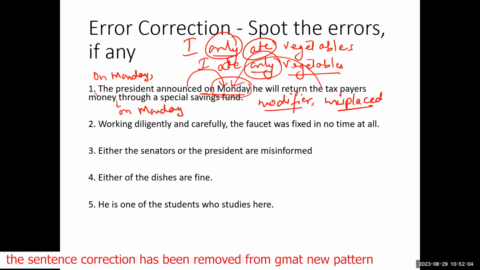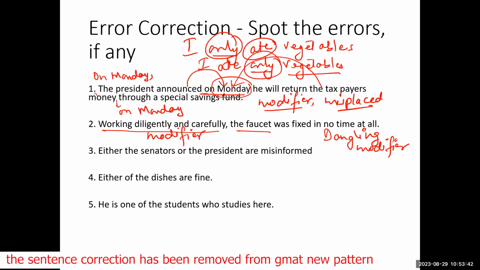And in fact, when you look at question number 2, it says, "Working diligently and carefully, the faucet was fixed in no time at all." So this is a modifier, and the person or thing that this modifier relates to is missing. So we don't know where to place the modifier, and that is why we say that this modifier is dangling. The faucet cannot be working diligently and carefully.